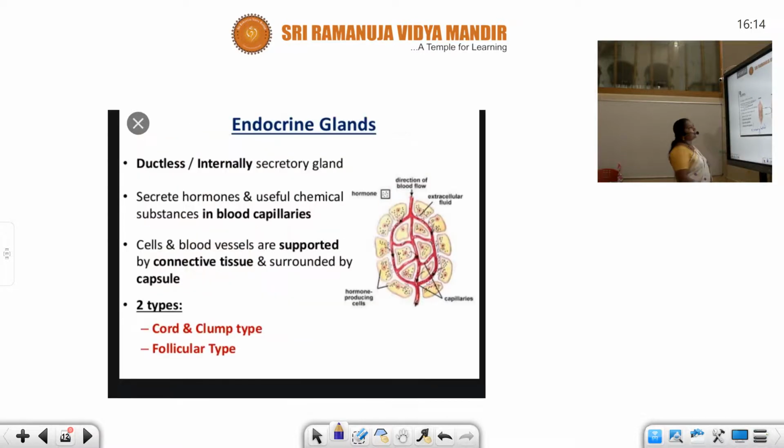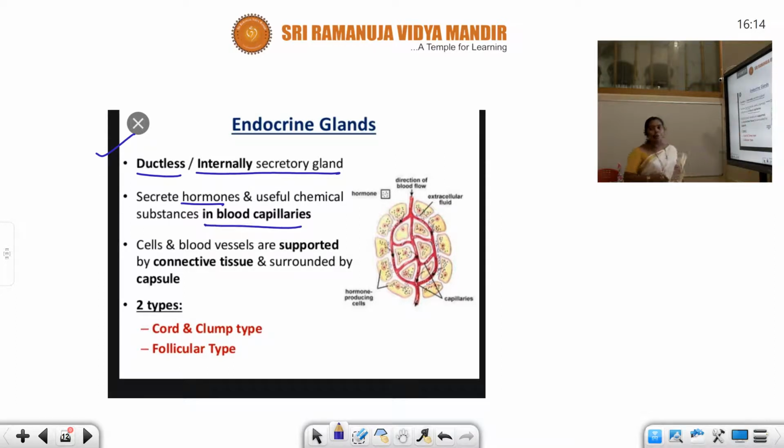Okay. Next, first let us talk about the endocrine glands. These endocrine glands are also known as ductless glands, internally secretory glands. Here, they secrete hormones and useful chemical substances into the blood capillaries.